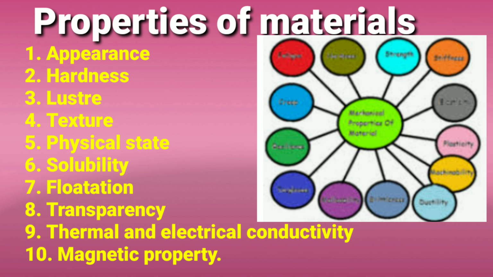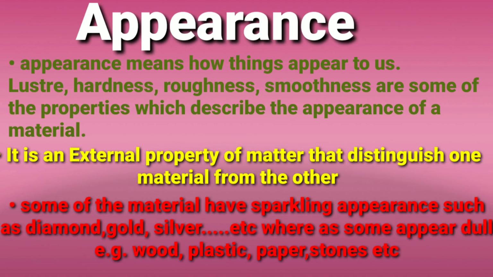So number 1 is appearance, number 2 hardness, number 3 luster, number 4 texture, number 5 physical state, number 6 solubility, number 7 flotation, number 8 transparency, number 9 thermal and electrical conductivity, and number 10 is magnetic properties. So we will discuss these properties one by one. First we will start with appearance.